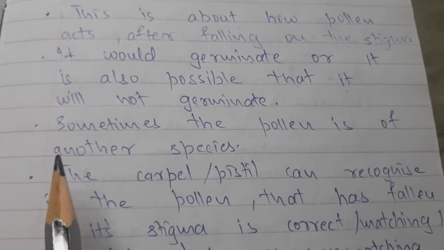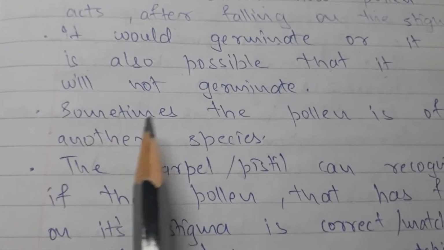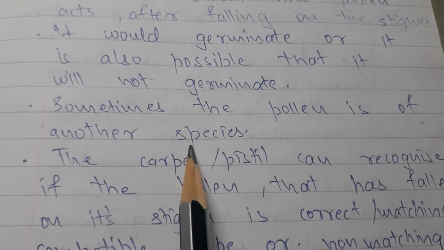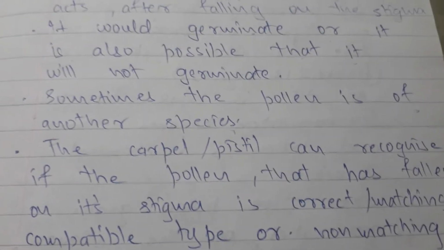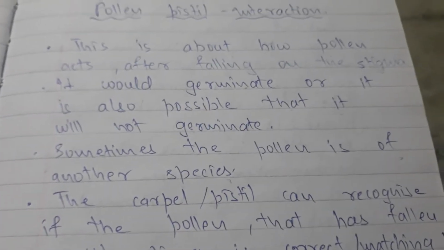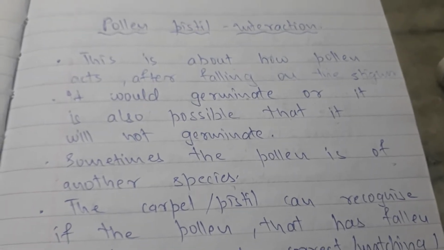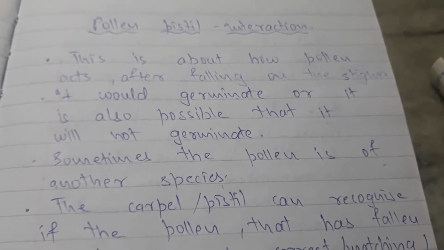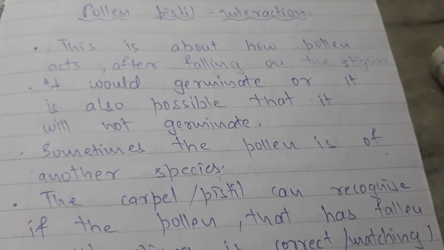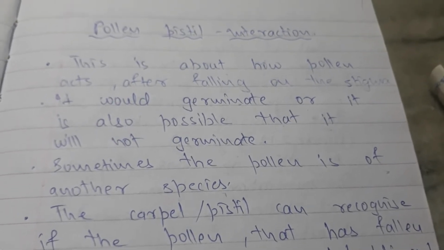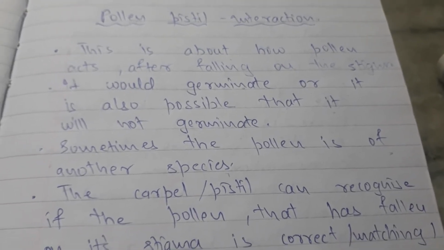Now, sometimes the pollen is of another species. So at that time, it is not going to allow the pollen tube to be made and enter the style of the stigma. That is not possible.